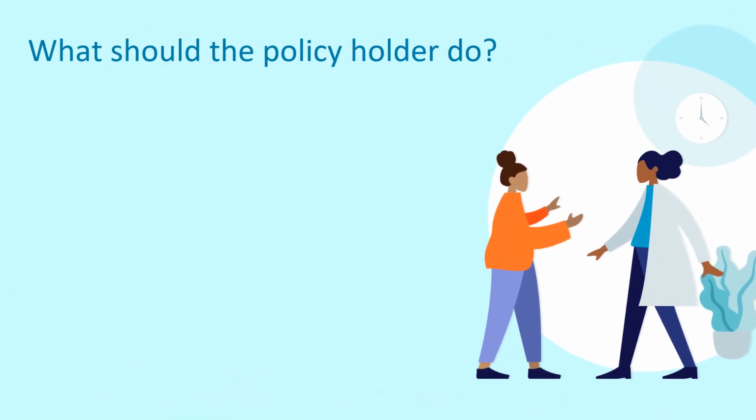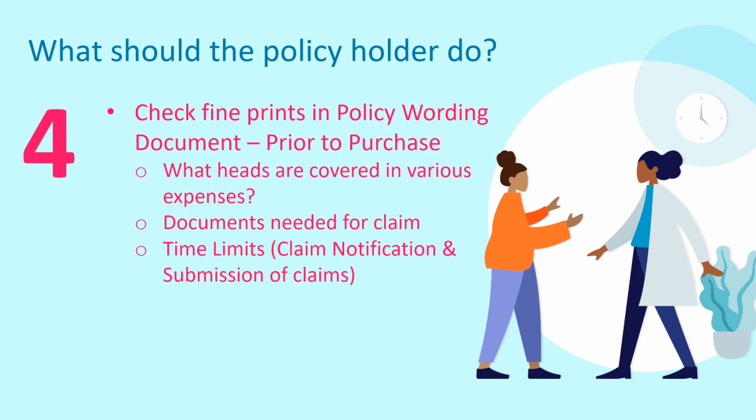Okay, we have now seen the various features of the policy, what they give, what they don't give. As a policy holder, now what I should do. So there are 4 important aspects. Before you purchase, in the policy wording document, you must clearly see what are the various expenses covered and what are the documents needed for the claim, what is the time limit for submission and notification to the health insurance company. And the next part is, if suppose you get affected or your family members get affected and you go for hospitalization, you have to do the timely notification. So we'll see all these aspects in the coming slides.